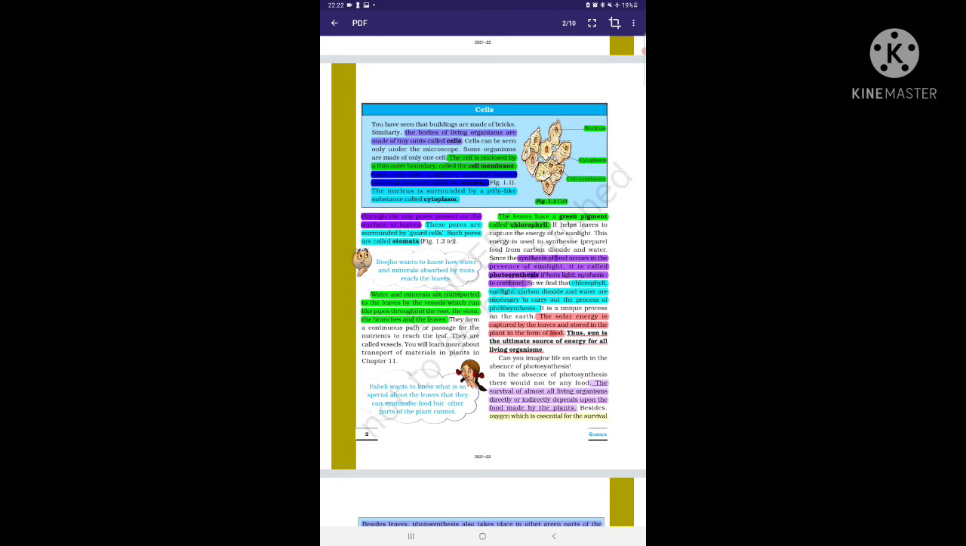Then the nucleus is surrounded by a jelly-like structure called cytoplasm.